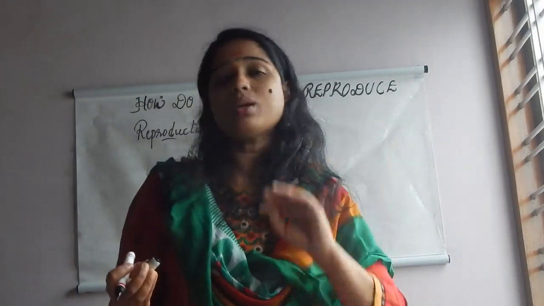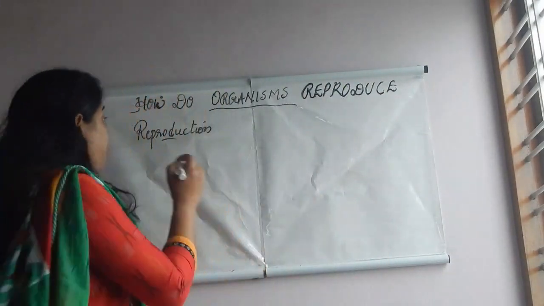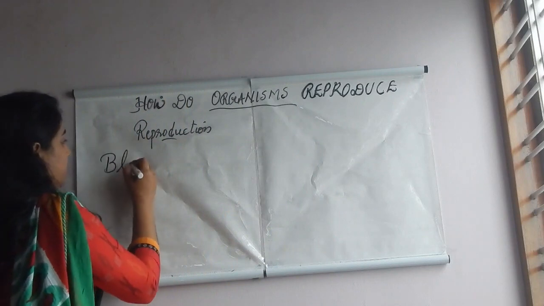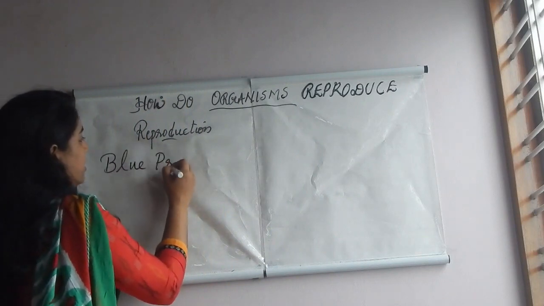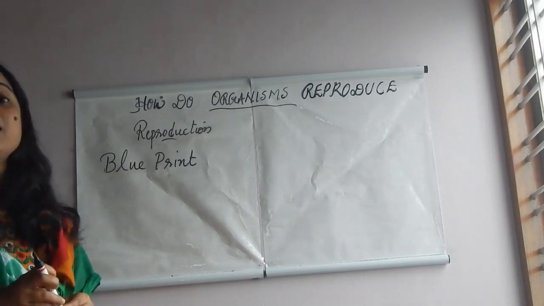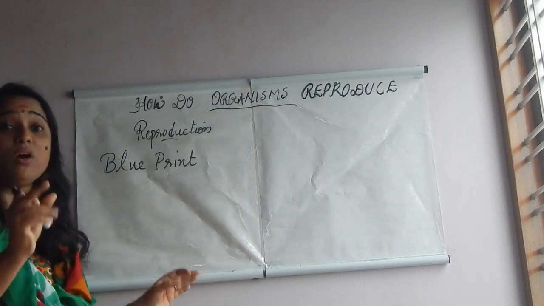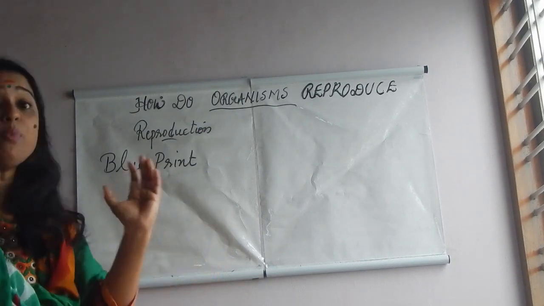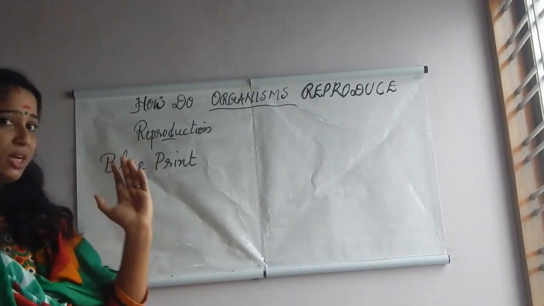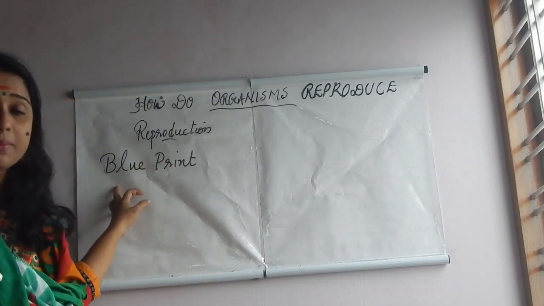But still, these organisms all have the same blueprint. That is very important. This term is very important. It is why organisms look similar, because their blueprints are similar. For a group of organisms belonging to a particular group, their blueprint is the same.